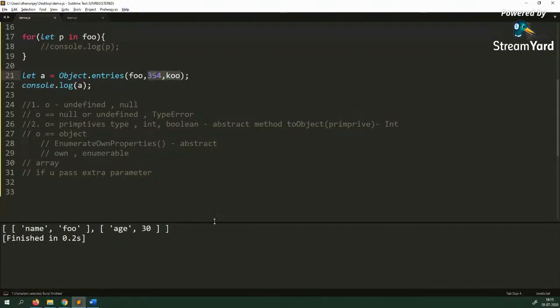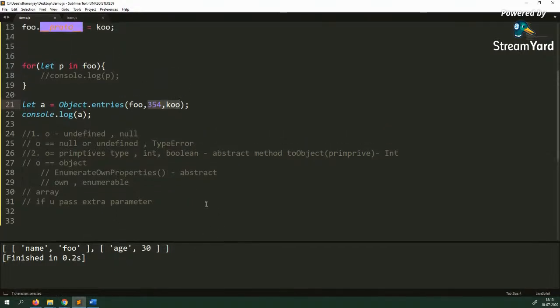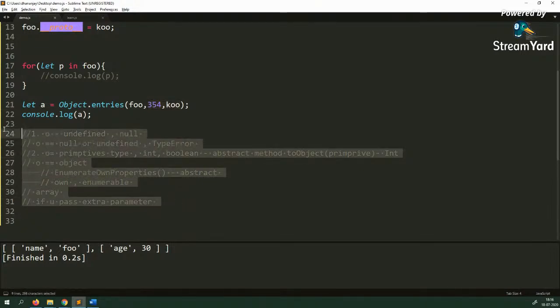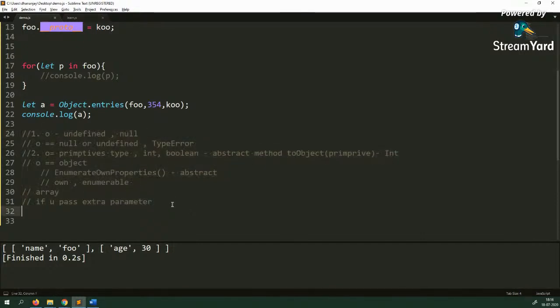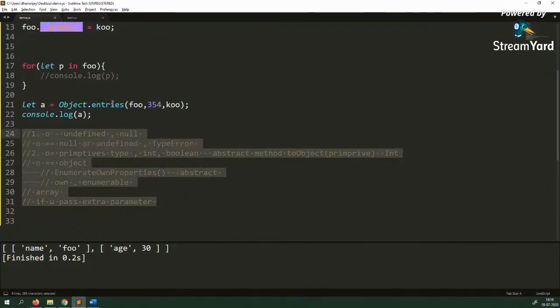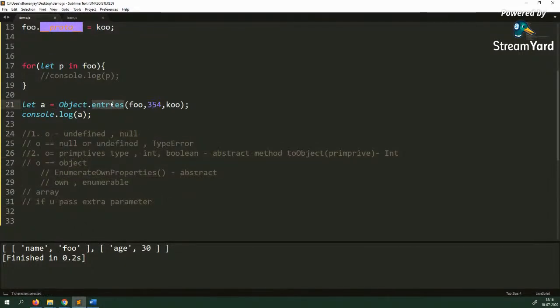What I tried to explain here is that I could have easily told you that Object.entries does this, Object.entries does that. But if you remember this algorithm from line number 24 to line number 31, which you can find in the official spec document of JavaScript, TC39, you will never have to guess how Object.entries works, or what the output would be if I'm passing undefined or null.